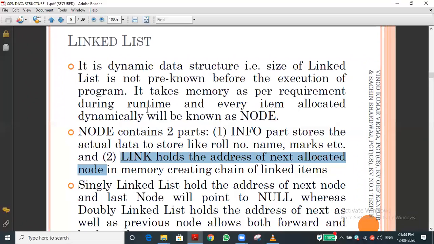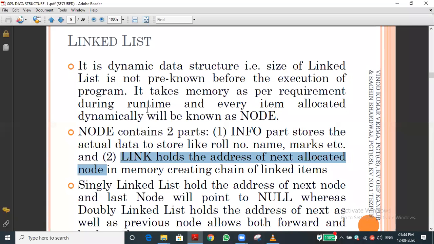For example, think of it like a box. The element has two parts. One is the information part that stores the data. The next one is the link part, which holds the memory location of the next element. For example, suppose the first element's memory ID is 2001, and the second element's ID is 2002. The first element will hold the memory address of the second element. Can you understand now? A little bit.